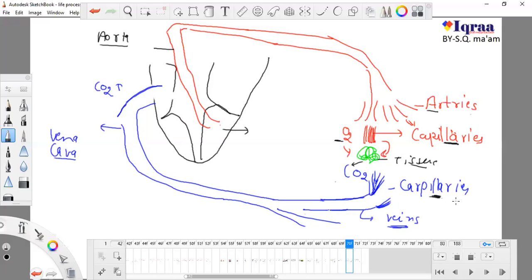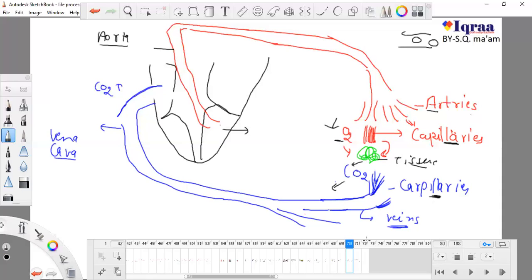There is nothing here that should be confusing. They are the same capillaries, the same size, but because these capillaries are giving oxygen-rich blood, they are red in color, and these are collecting carbon dioxide-rich blood, so they are blue in color. All these capillaries are so tiny that only one RBC can flow through them. Now these small capillaries join together into a bit thicker veins.